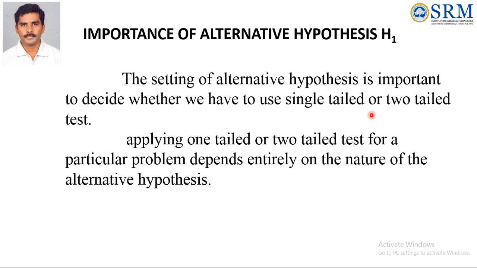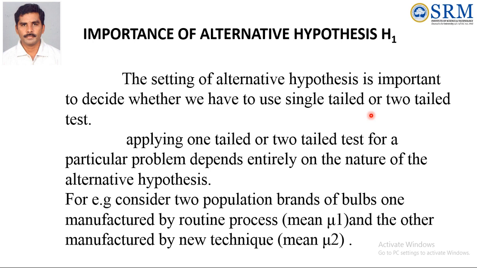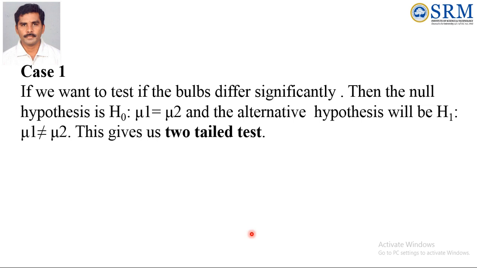Applying the one tail or two tail test for a particular problem depends entirely on the nature of the alternative hypothesis. So for example, consider two populations of bulbs, one manufactured by the routine process and the other manufactured by a new technique. Case 1, if we want to test whether the bulbs differ significantly, here we are not comparing which one is better, which one is inferior, we are just testing that the bulbs differ significantly.